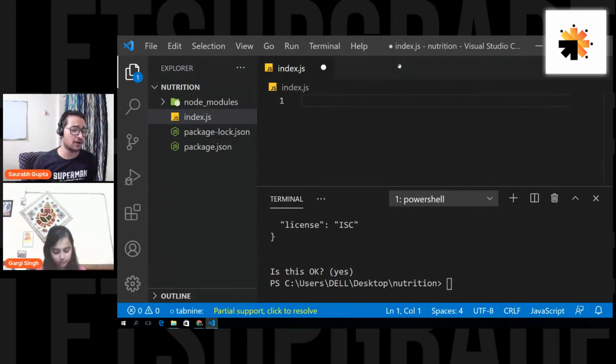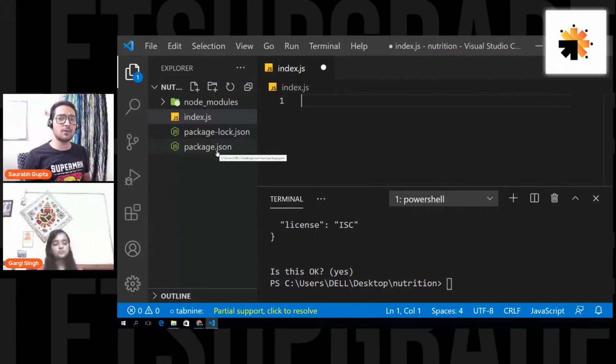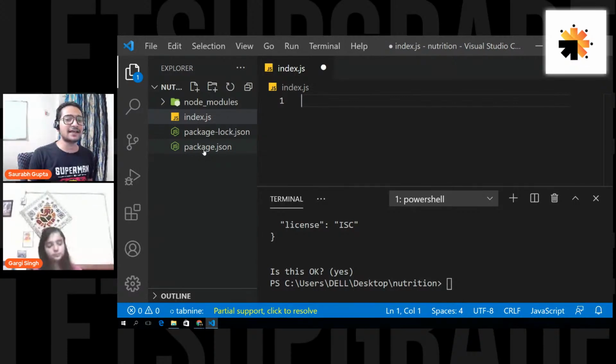Not at all, Nikesh, not at all. You'll not get any problem. It's just for the purpose of other developers when you share the project, right? So that is very important. Otherwise, if you have node_modules, it's great. You don't need these two files. If you have node_modules, everything will go properly. After Mongoose, I installed nothing. I just said npm init and gave the information about the project so that a package.json file is created and it has all the information regarding my project. For this time, even if you don't create it, it's totally fine.